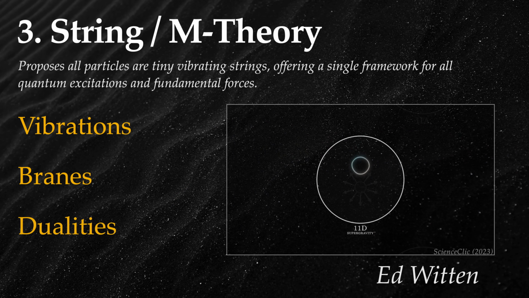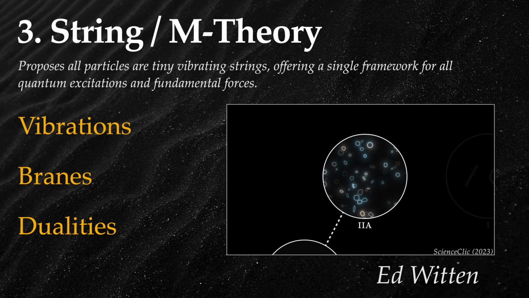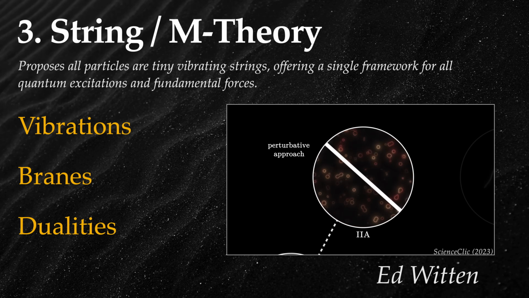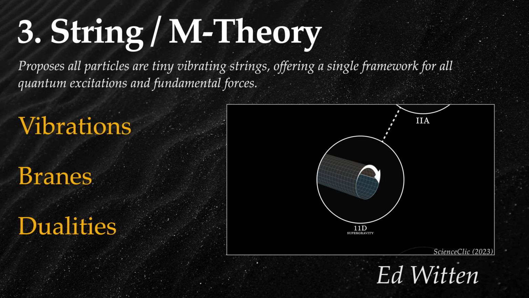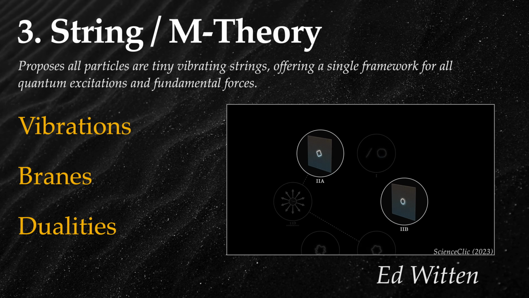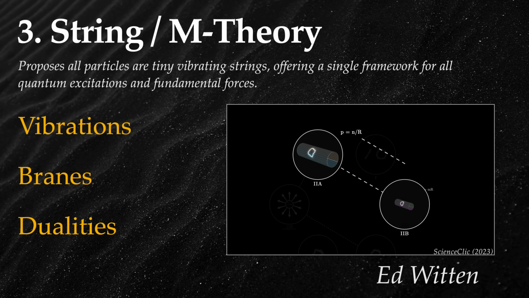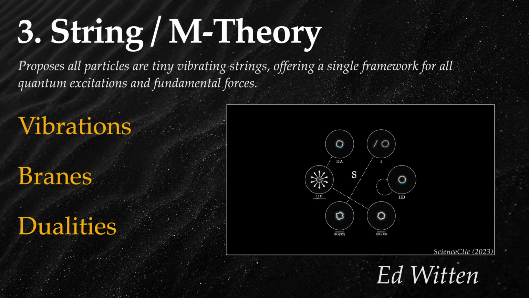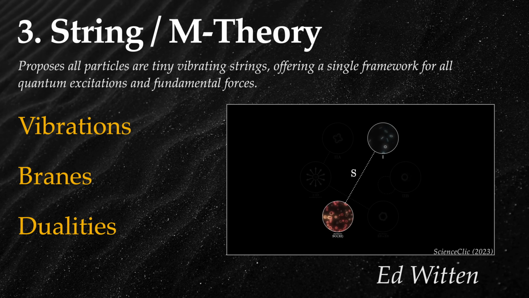M theory introduces dualities, mathematical relationships which reveal that seemingly incompatible physical theories are actually equivalent descriptions of the same phenomena. These dualities connect the different string theories and M theory. For example, type 2A and type 2B string theories are related through T-duality, and strong-weak coupling duality, S-duality, relates strong and weak interaction strengths.